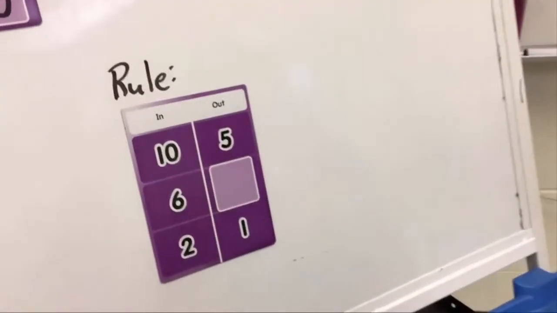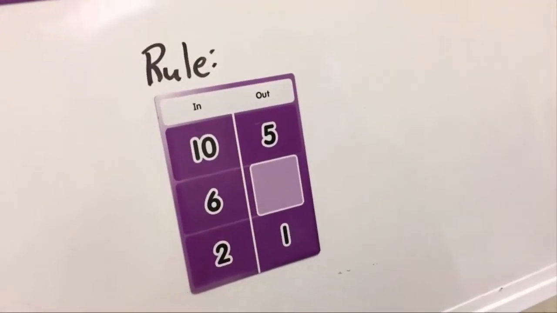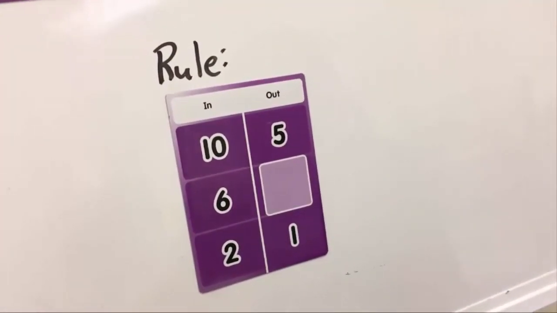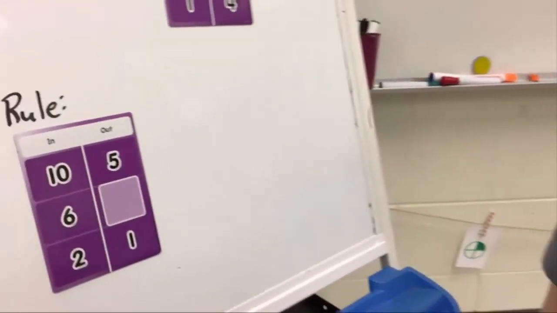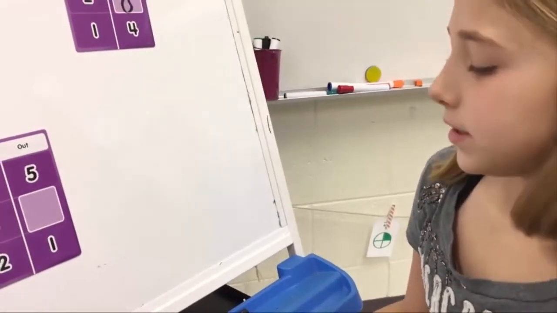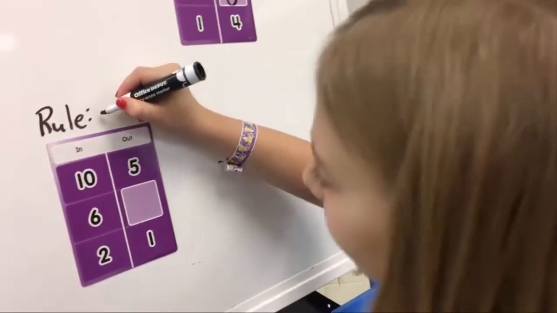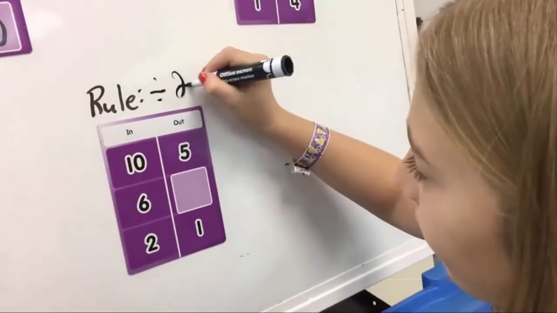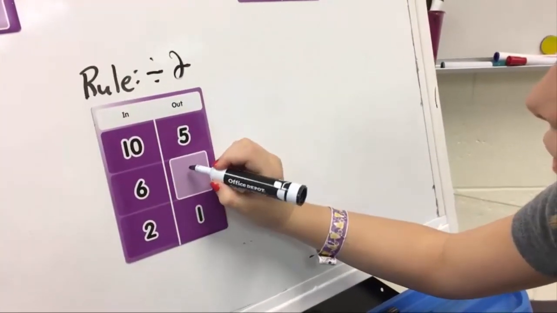So if 10 go in, but only 5 come out, and 2 go in, and only 1 comes out, what is the rule? They're taking half, so it's going to be dividing by 2. So 6 divided by 2 equals 3.